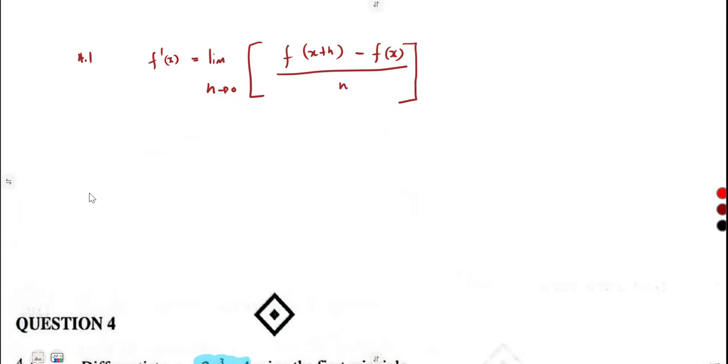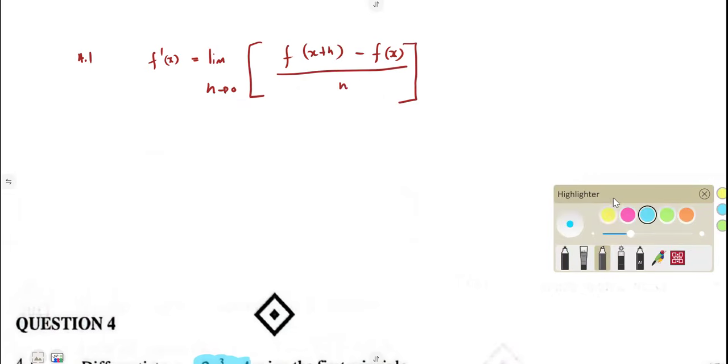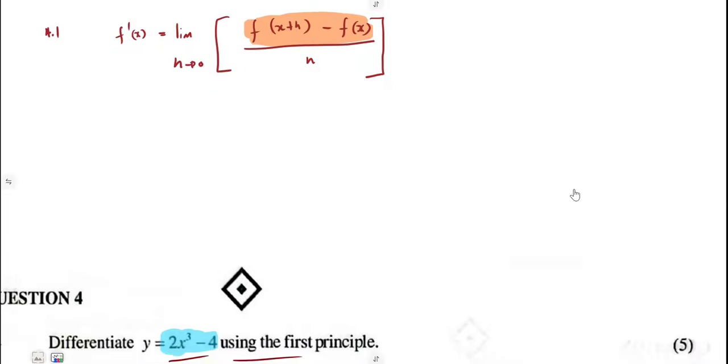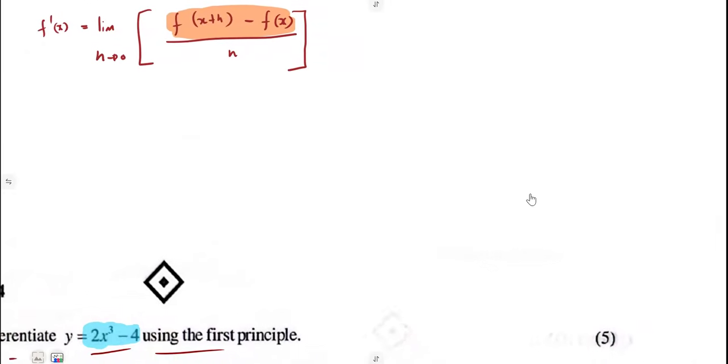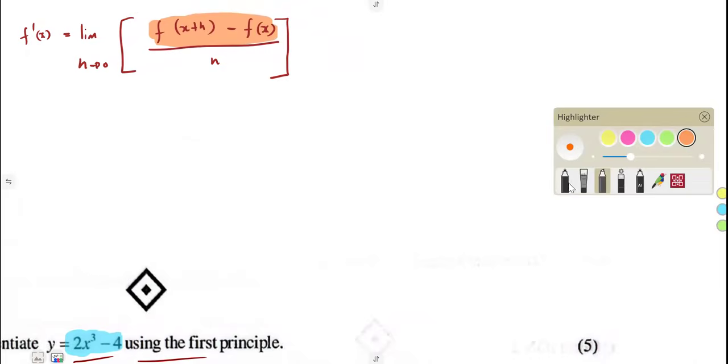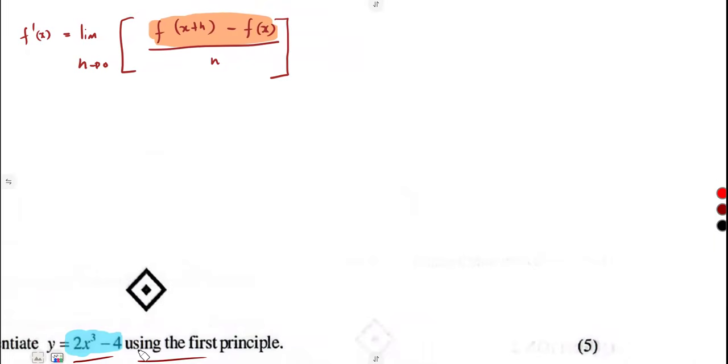So I want you guys to learn to simplify this whole part in the numerator. Learn to separate that part, work on its own separately. So our f of x is the original function that we are given. Y is equal to that.